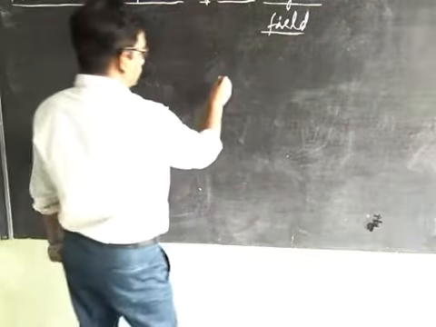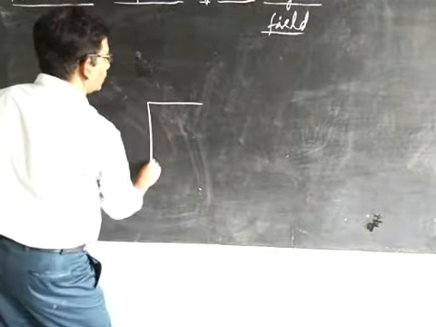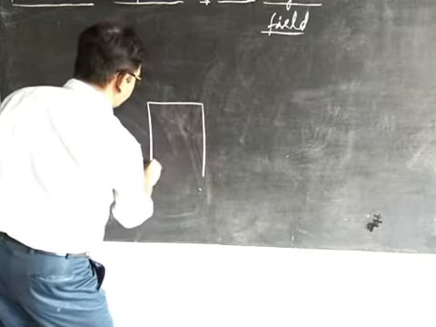First we draw the diagram of the horizontal component of the Earth's magnetic field.